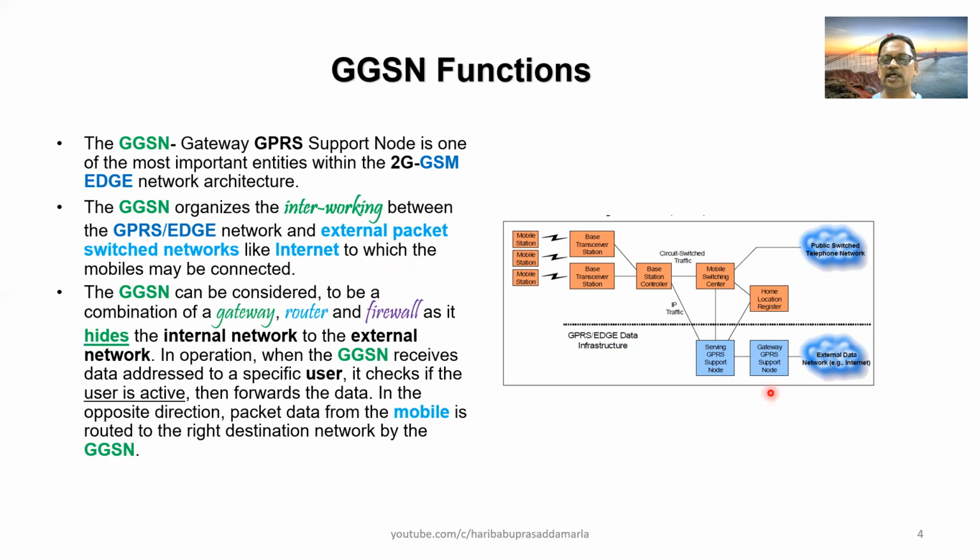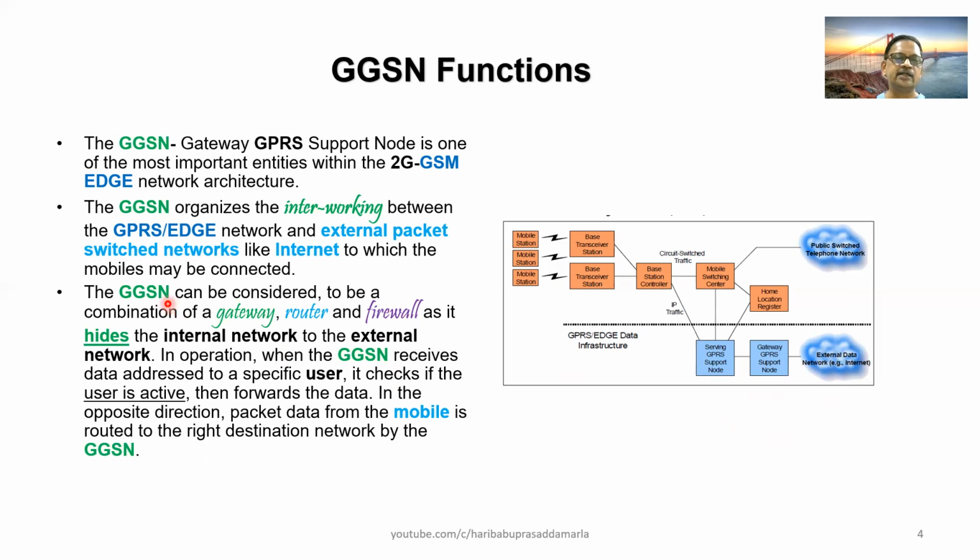So it has to facilitate the interworking between the internal network and the external network. So the GGSN acts like a mediator for the internal network and the external network.